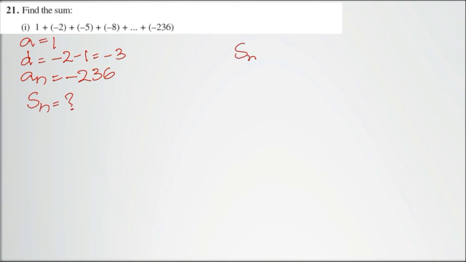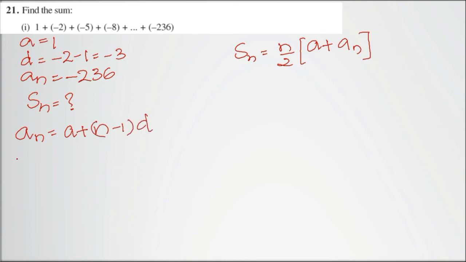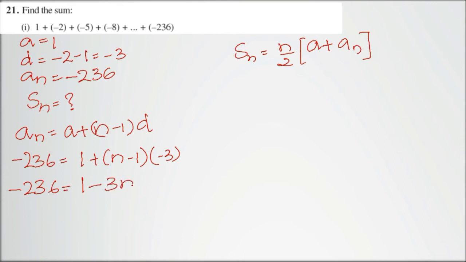We all know that the sum of n terms is n by 2 times (a + an). To find the sum of n terms, we need to know how many terms there are. So we can use an = a + (n - 1)d. The an value is -236, equal to 1 plus (n - 1) into d, which is -3. So -236 equals 1 - 3n + 3. This becomes 4. On transposing, it becomes -4.